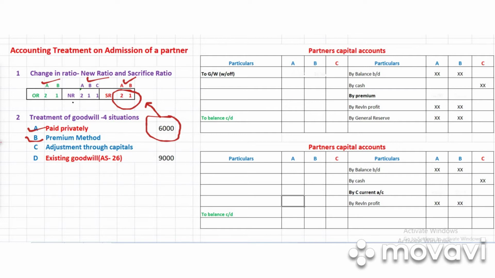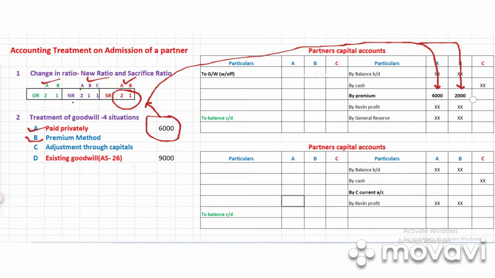First we will see the premium method. Under the premium method, when C is bringing the necessary amount of goodwill, his share of goodwill, we call it premium. This amount will first be divided in the sacrifice ratio, and that share will go to the partners' capital accounts. You can see it is coming here to A's column and B's column. A will be getting 4,000 rupees and B will be getting 2,000 rupees.